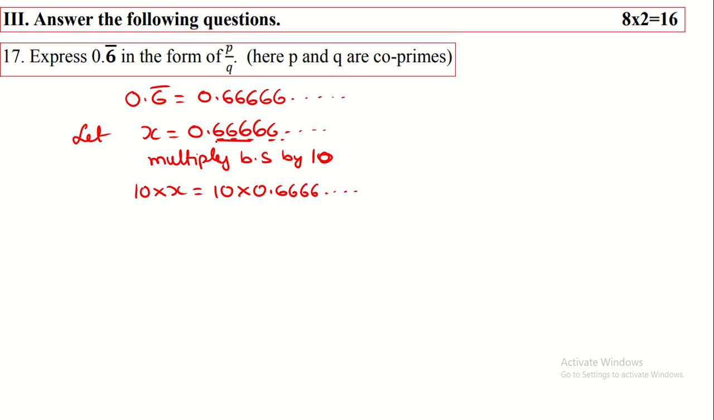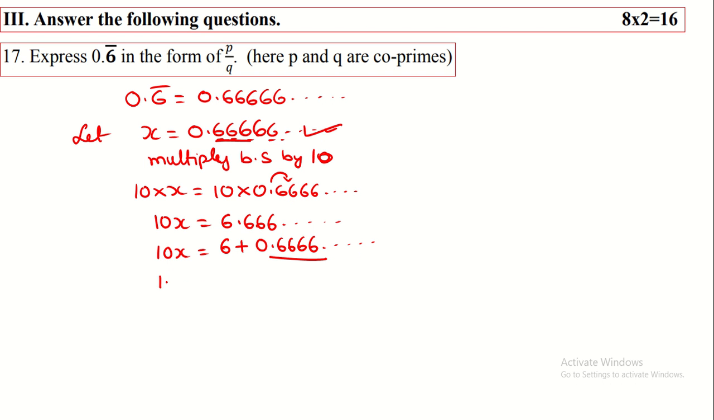So therefore here only one number is repeating, so we have to multiply this by 10. Here we get 10x is equal to 6.6666 and so on, because if you multiply this, the decimal place moves one place to the right side. Then we split this by taking x outside. That means this can be split as 6 plus 0.6666 and so on.